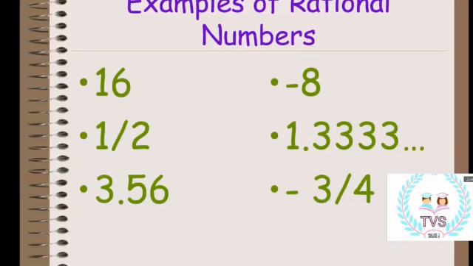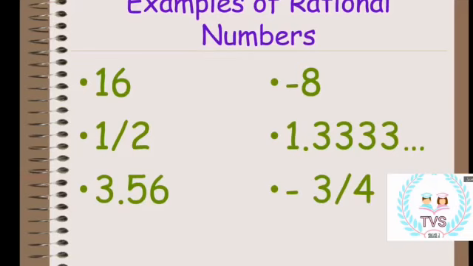So what do you think the irrational numbers will be? Can anyone guess what the irrational numbers are? Can anyone give me a hint? Try to think.